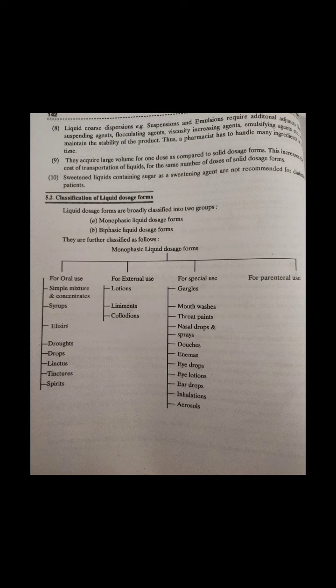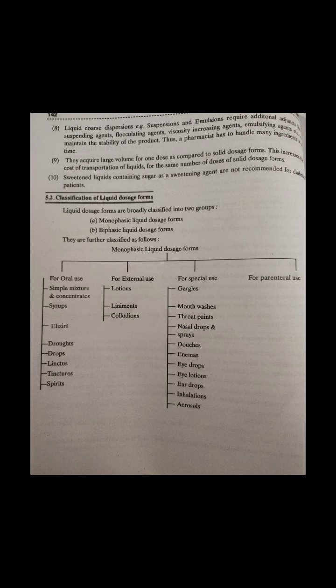It should be taken as such without dilution and must be sipped slowly so as to prolong the action of the drug. The usual dose of linctuses is 5 ml. It should be supplied in a multi-dose container so as to provide 15 to 20 doses together. The labels must contain all necessary requirements of liquid preparations.